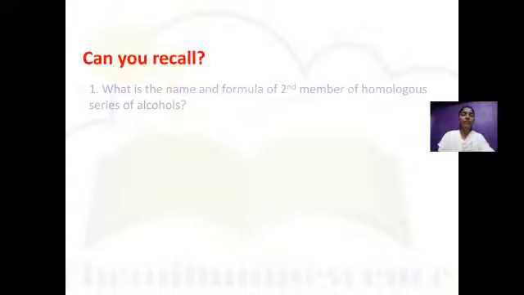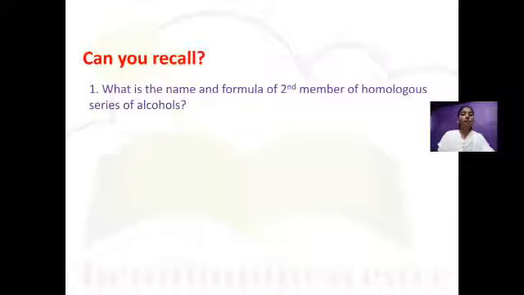Before starting, let's recall previous knowledge. A question is asked: what is the name and formula of the second member of the homologous series of alcohol? For writing the answer, first we have to know what is the formula of alcohol and what is a homologous series. Alcohols have the formula ROH, that is, a hydroxyl group is bonded to an alkyl group. Here the second member is asked, which means it contains 2 carbon atoms. It can be synthesized from ethane.